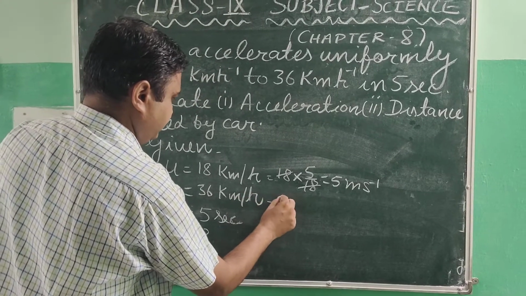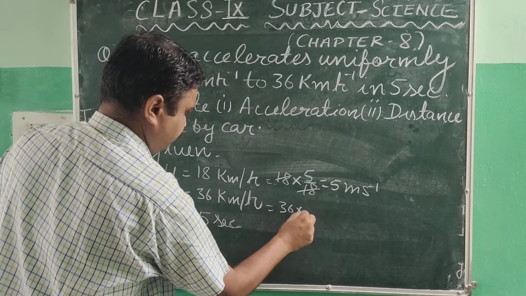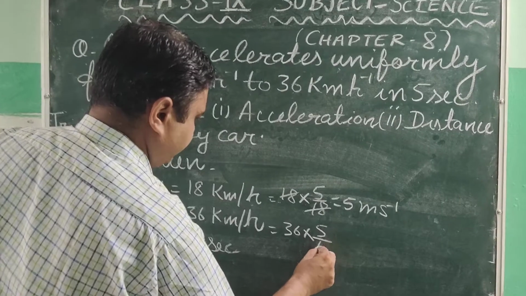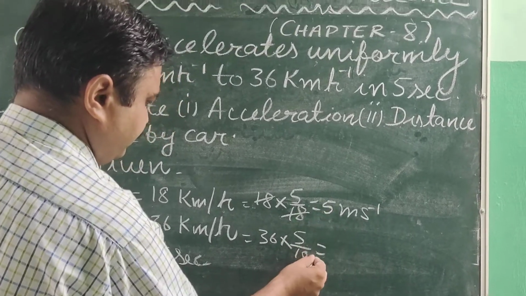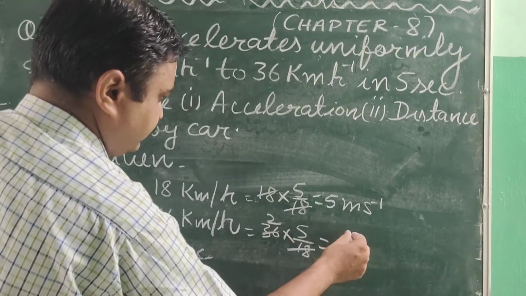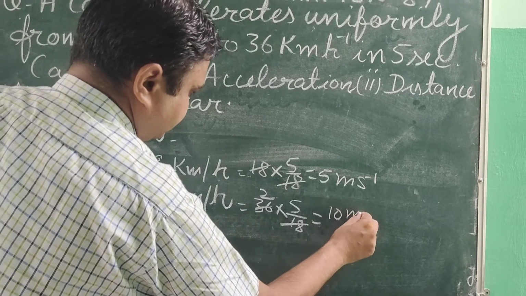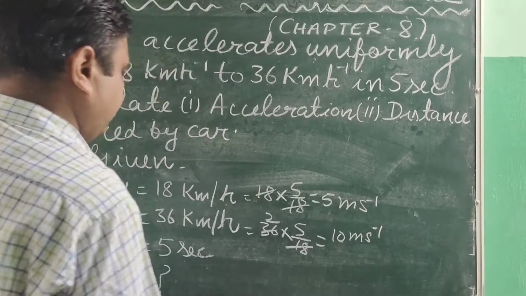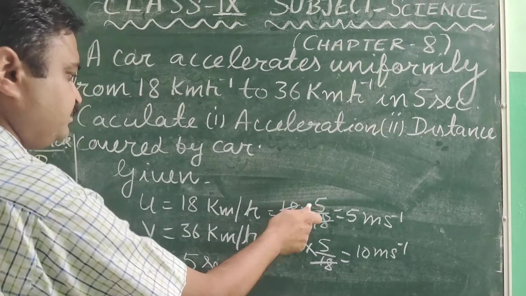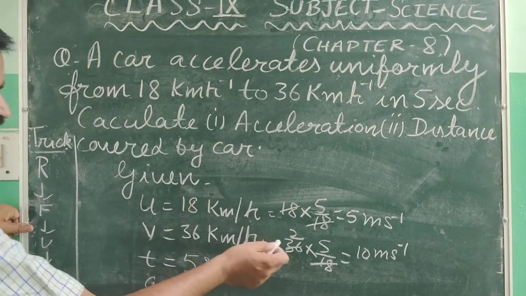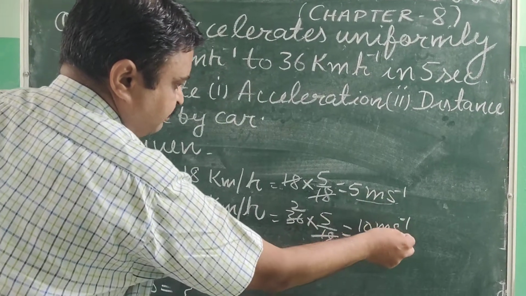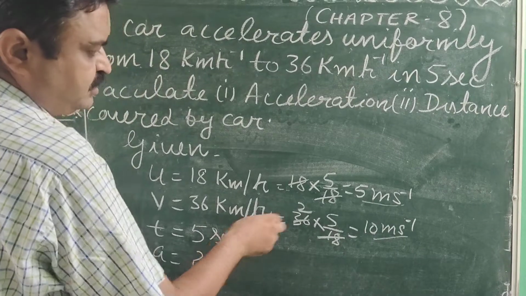Again it is 36. Again multiply by 5 upon 18. So what will it be? It will be 10 meters per second. So now we have got all the quantities in similar units, meters and seconds.